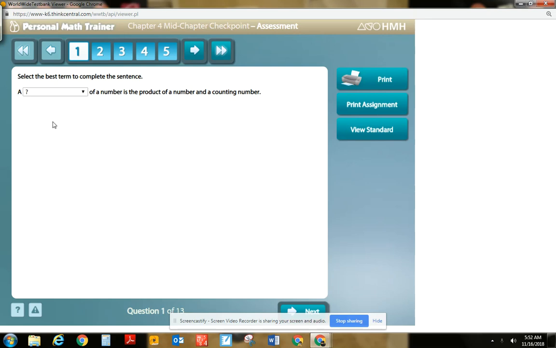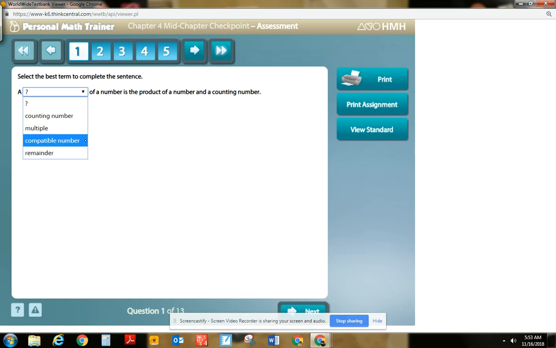All right, so the first couple of questions here are vocabulary questions. And the first thing is whenever you see a drop-down menu, make sure that you click on the drop-down menu. And we're going to read this sentence 4 different times. A blank of a number is the product of a number and a counting number. A counting number of a number is the product of a number and a counting number. What? No way. So let's try this one. A multiple of a number is the product of a number and a counting number. Okay, maybe. A compatible number of a number is the product of a number and a counting number.